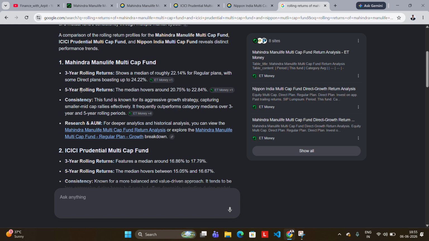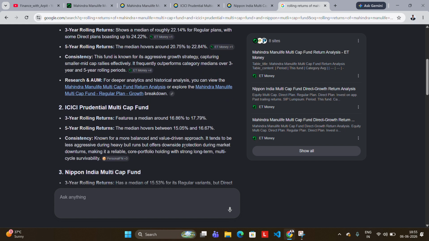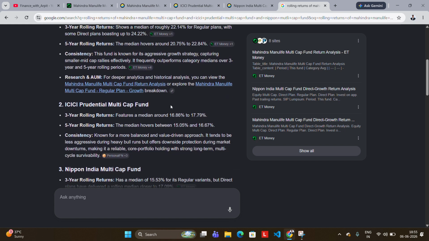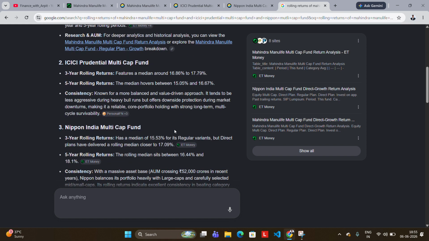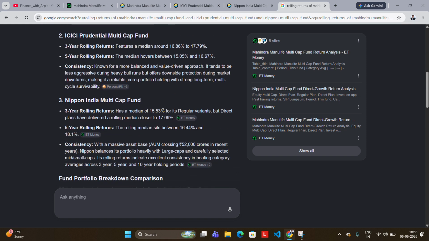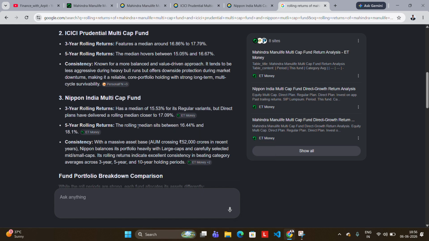But now we will see the rolling returns. The 3 year rolling return for Mahindra Manulife is approximately 22.14, and 5 year is 20.75 to 22.84. Let's see for ICICI, it's 16.86 to 17, lower by 3 to 4% than Mahindra Manulife, and Nippon is 15.53 to 17.07, and almost 18% in the 5 year period.